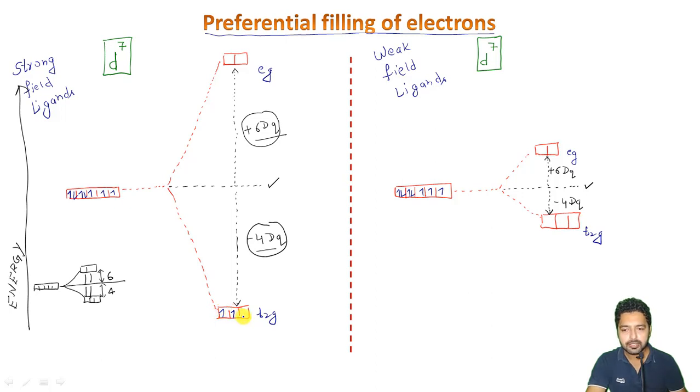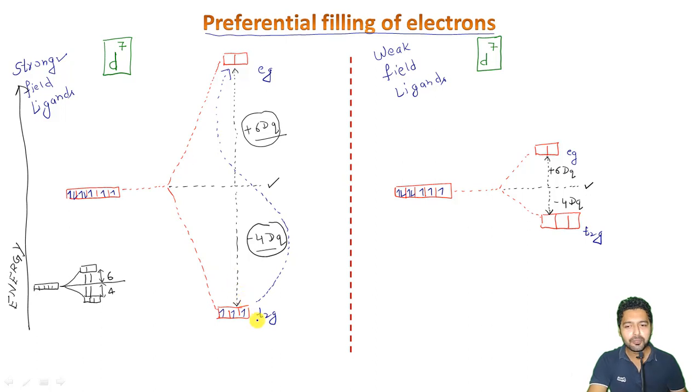2, 3. Now the fourth electron, instead of going up from here to here, obviously would require a lot of energy. And why is this all happening? It is all because of our strong field ligands, so the magnitude of splitting is very high in such a case.